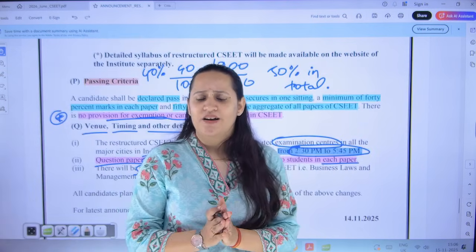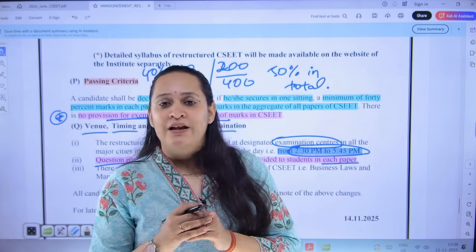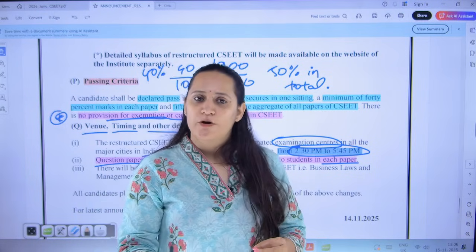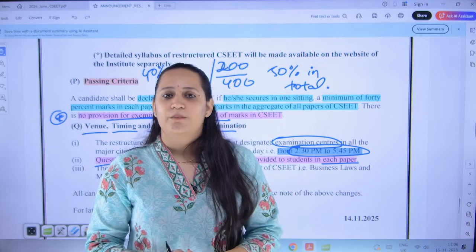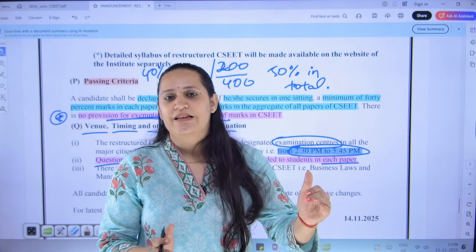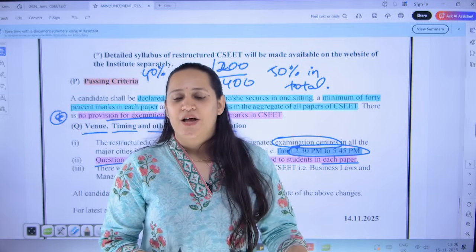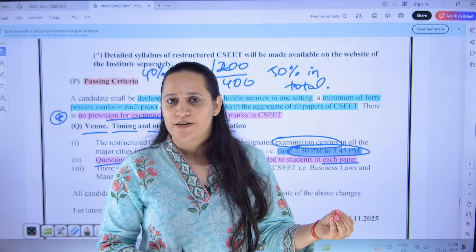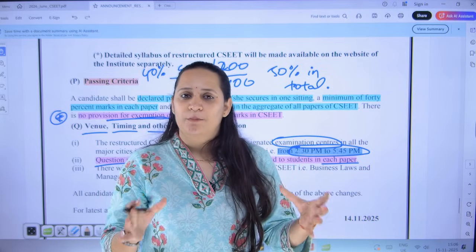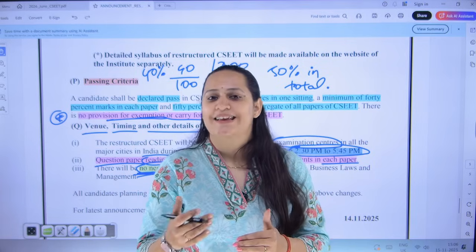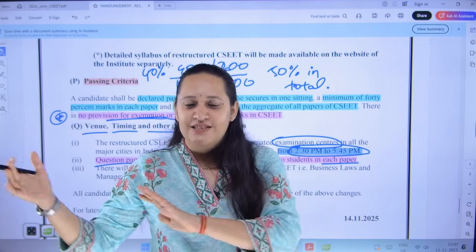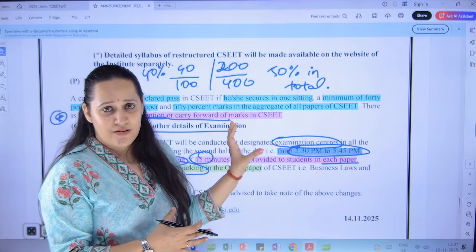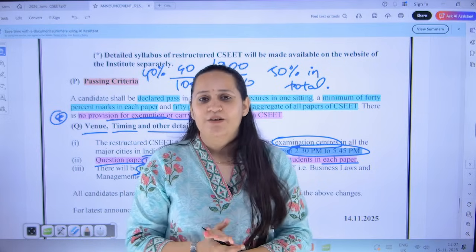One key note is that this is a very well thought out and very rightly brought about change by the institute. But from the student's point of view, if you are planning to write the exam, we suggest that you please take up the exam in the January 2026 attempt, prepare well and clear it. You will have to write from the comfort of your home, just for 200 marks. So it is better if you're preparing, you prepare well for the January attempt and clear it, because from June 2026, the new subjects will be implemented. A proper 4-day examination is going to be conducted. So please be well prepared.